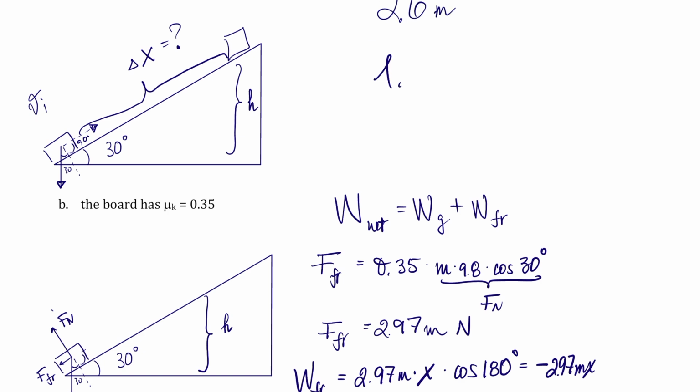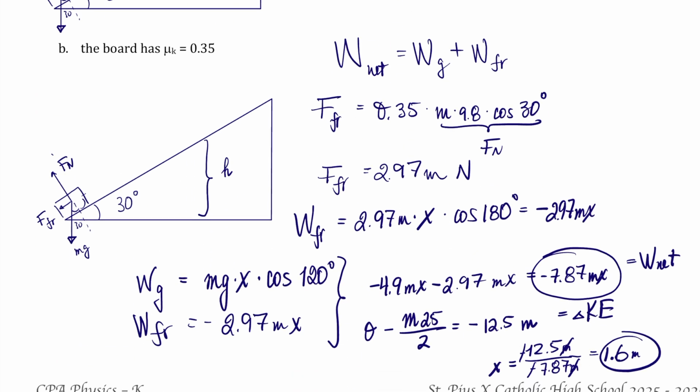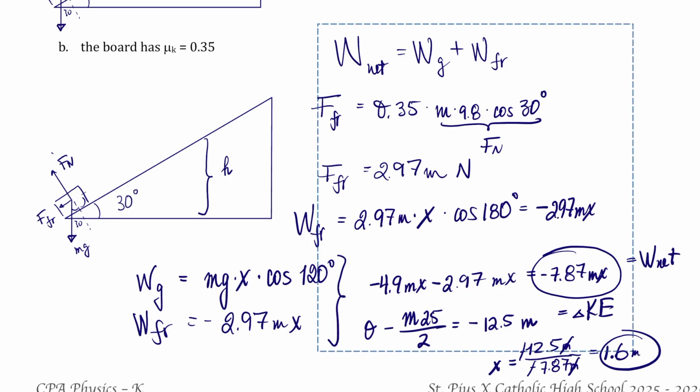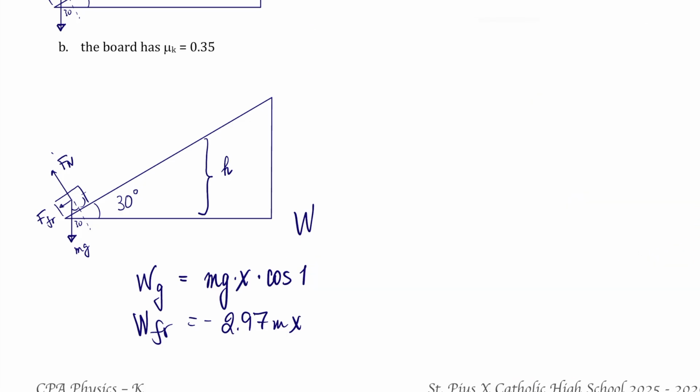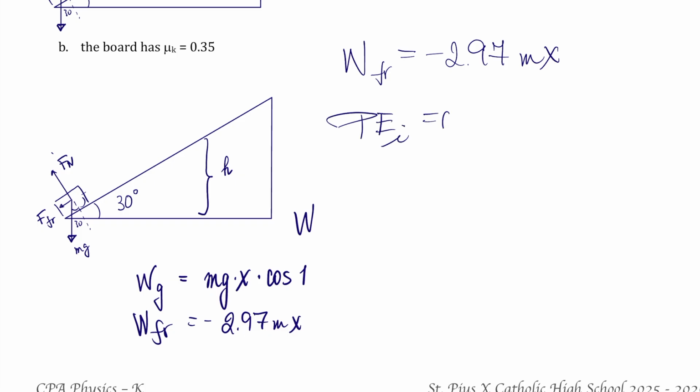Now, only 1.6 meters. Now I'm going to resolve this question again, not through net work, but through initial potential energy, final potential energy, and work of friction. But I'm not going to recalculate the work of friction. So I already know work of friction is negative 297 m times x. Potential energy initial was 0. Kinetic energy initial was 12.5 masses. Then potential energy initial, kinetic energy initial plus work of friction.